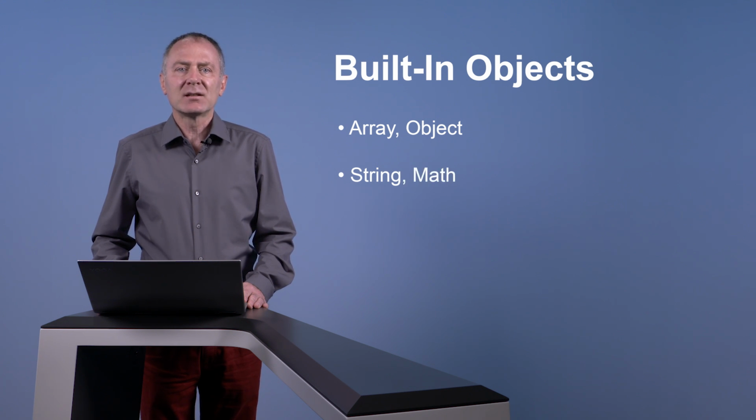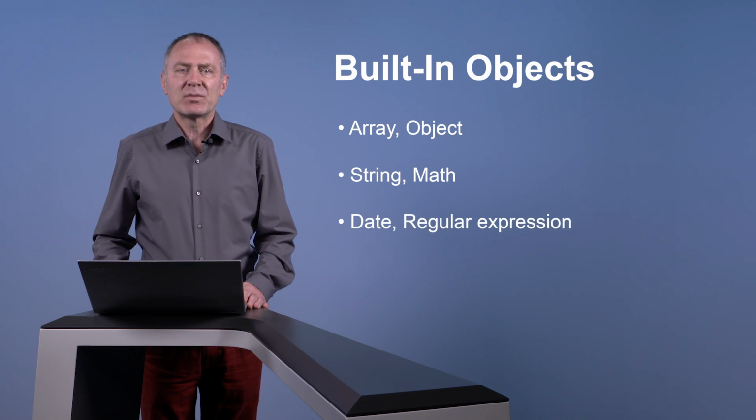Furthermore, for mathematical calculations, such as for example trigonometric functions, you will be using the math object. Similarly, calculations with date and time is much simplified by using the date object. Finally, there are regular expressions which constitute a text pattern matching language of its own.